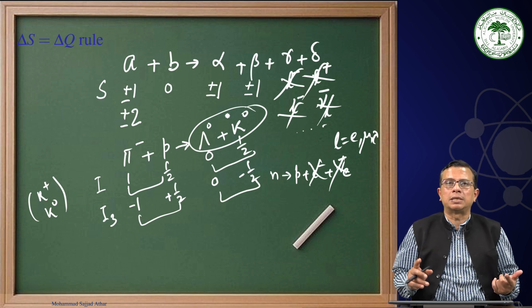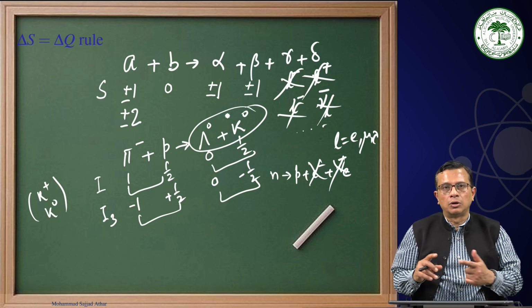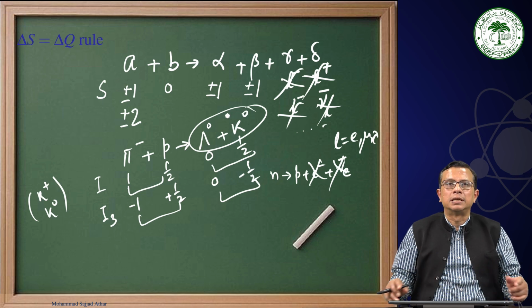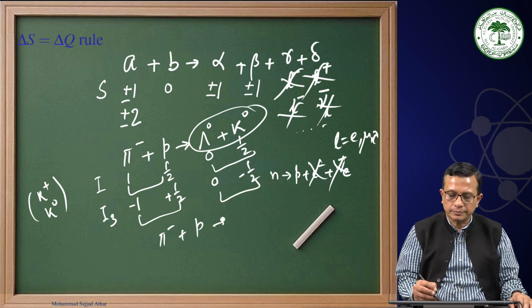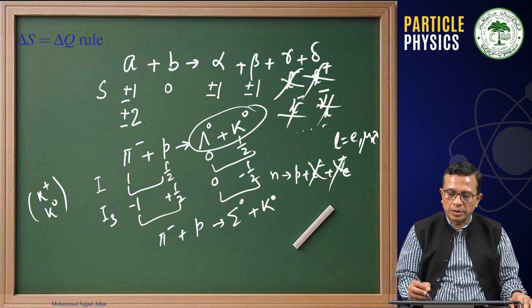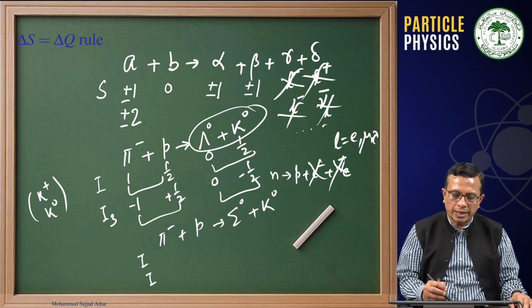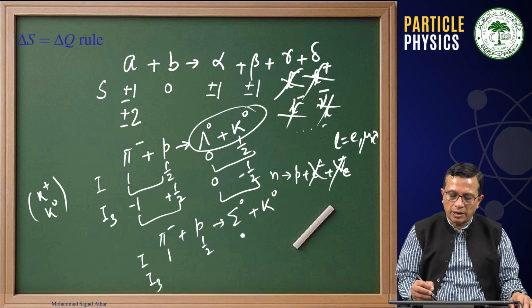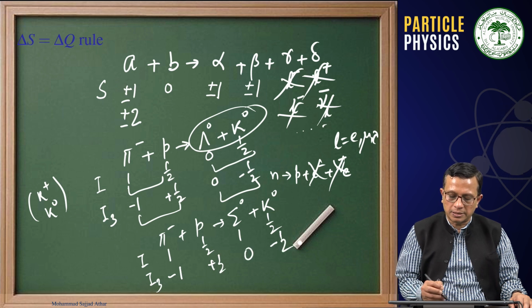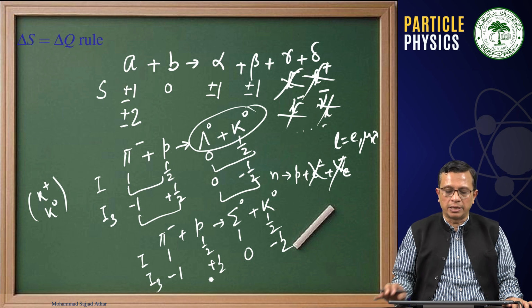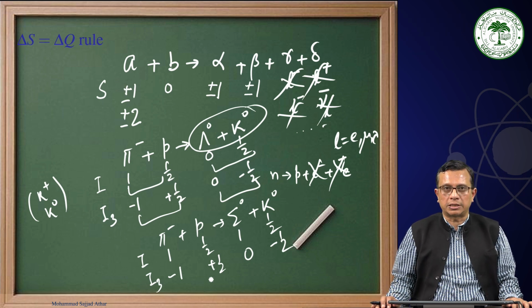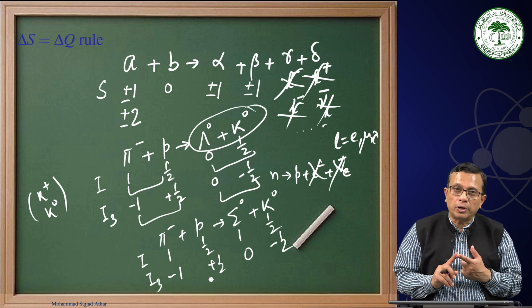And in fact, this is associated particle production which has been observed in the experiments. Particles with opposite strangeness. Lambda 0, k0. Similarly, you can think of sigma 0. For example, if I take pi minus plus p, sigma 0 plus k0, and I3, this is 1, this is half, this is 1, this is half, everything is fine. I3 -1 plus half, 0 minus half. You can see that we are conserving I as well as we are conserving I3, but this is again a strong interaction process.